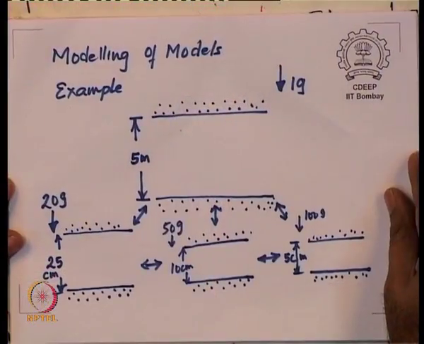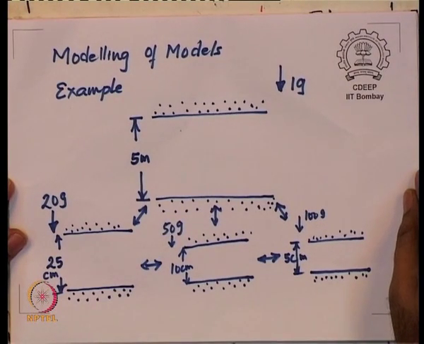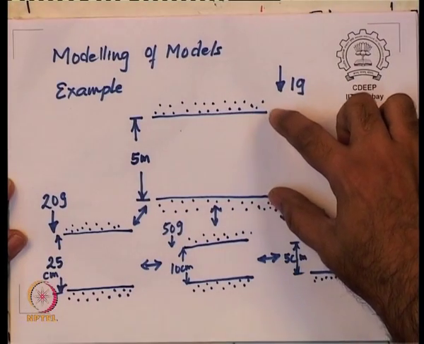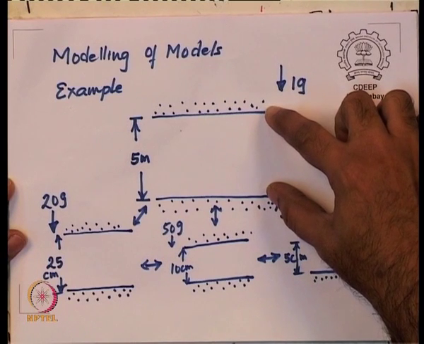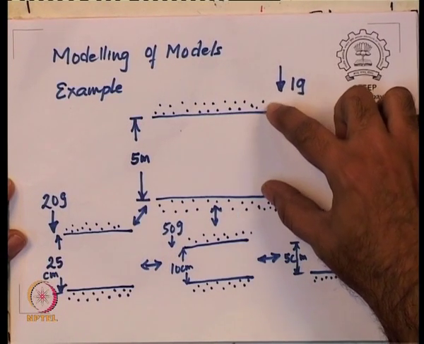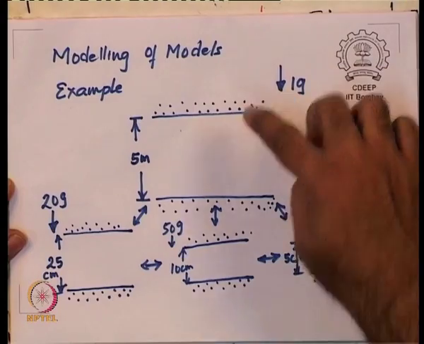As an example, let us look at this particular figure, wherein we have a thick layer in which consolidation takes place, 5 meters in thickness, with open sand layers at both top and bottom.